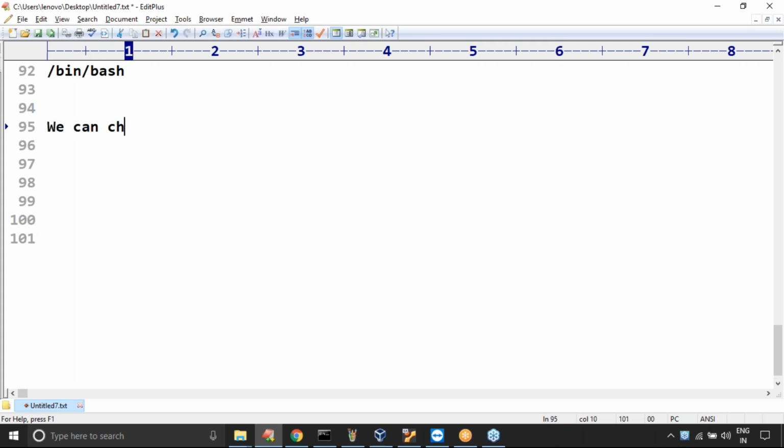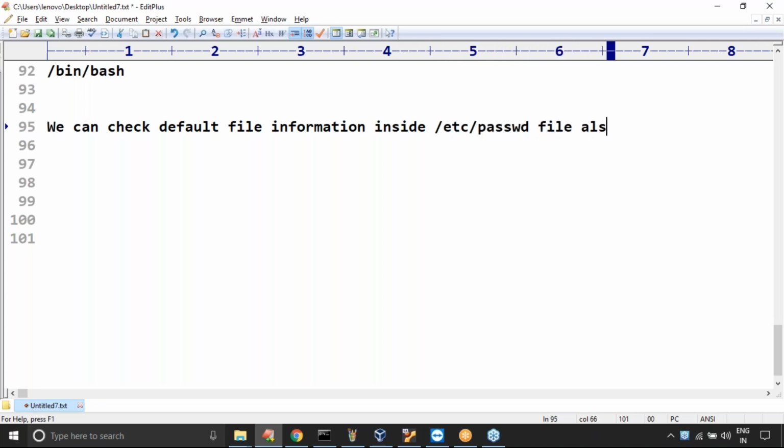We can check default shell information inside the slash etc slash passwd file also.